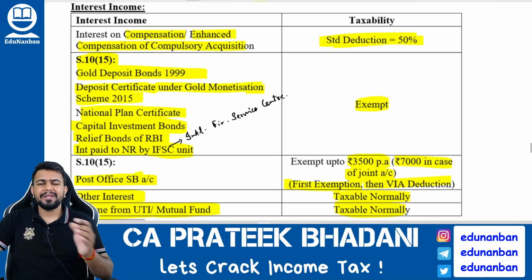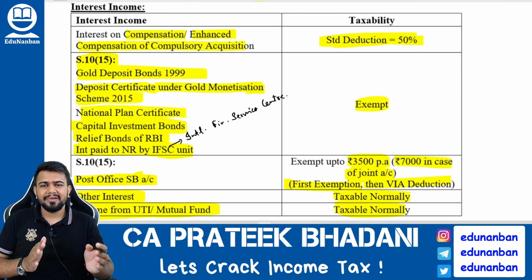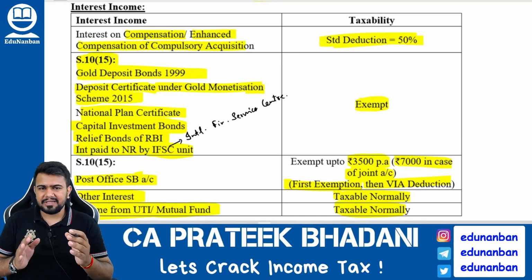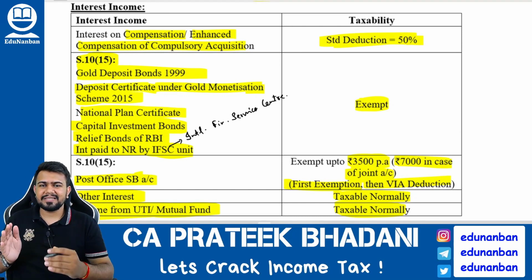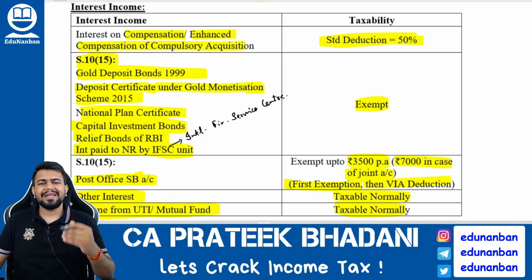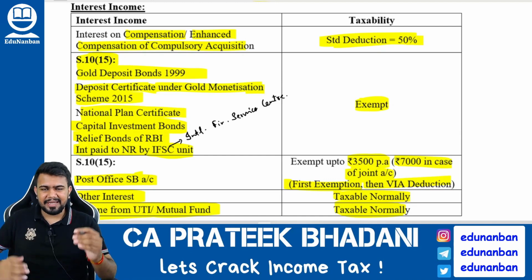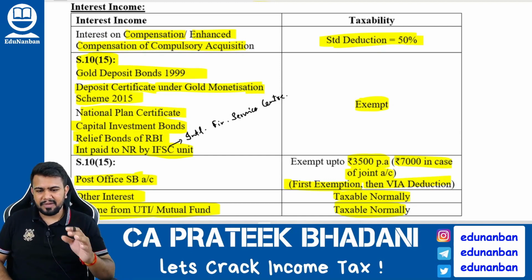Next, interest income. In various other places, we have also discussed interest income. Like in salary chapter, we discussed interest from PPF, interest from RPF, etc. Then in exemption chapter, we discussed interest from Sukanya Samriddhi account, interest from NRE account, etc. So all those places I am not covering once again. Only the balance interest income I am covering here.